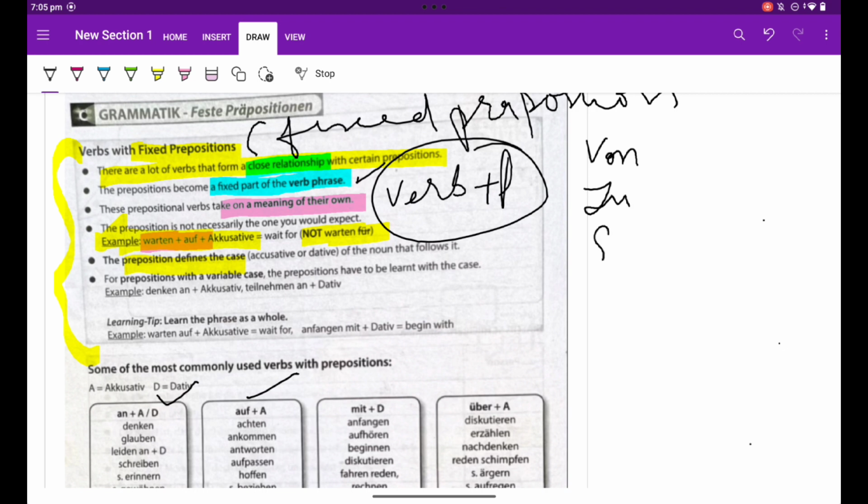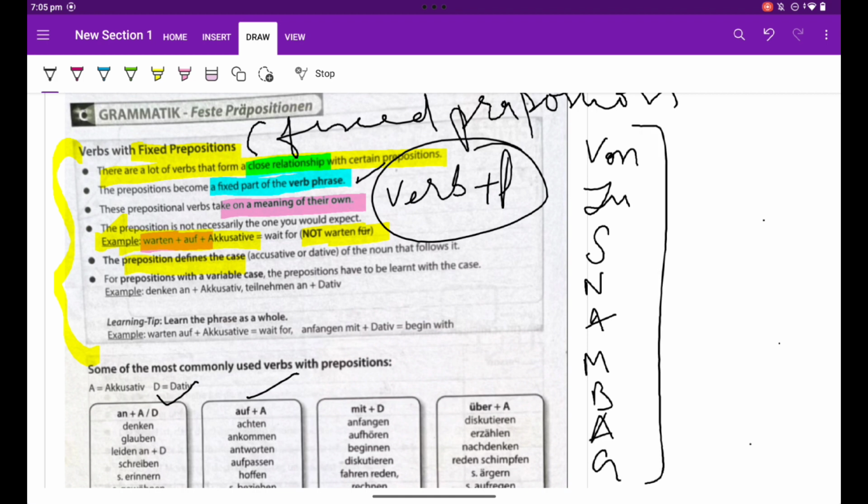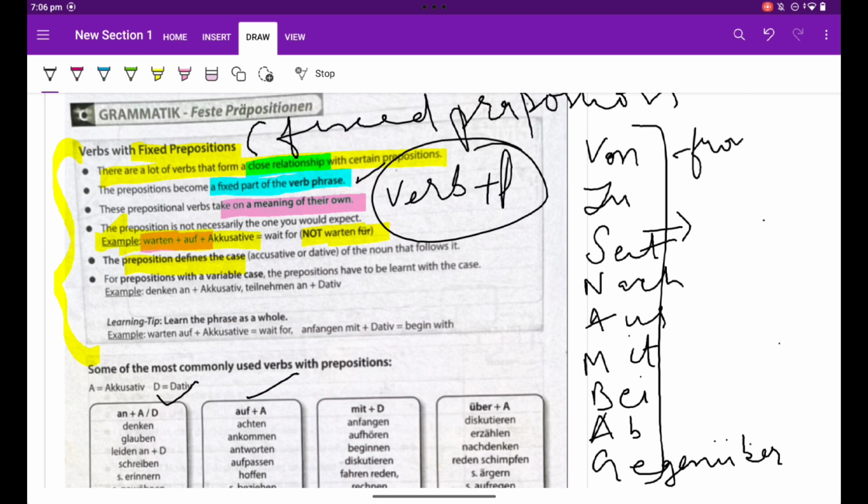Von, zu, snam, bag. If you keep this formula, you will never forget the fixed dative prepositions. S for seit, N for nach, A for aus, M for mit, B for bei, A for ab, G for gegenüber. And their meaning you might be aware, it gives the sound of meaning of from or of. Zu means to, and seit means since.